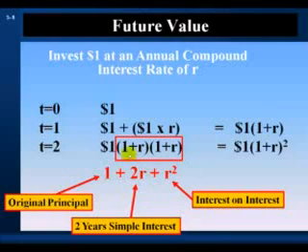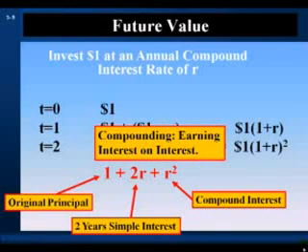In addition to simple interest, the return now includes another item, R squared, interest earned on previous interest, interest on interest. Interest on interest is called compound interest. So when we invest at compound interest, the period's return consists of simple interest and compound interest. Compounding is earning interest on interest.